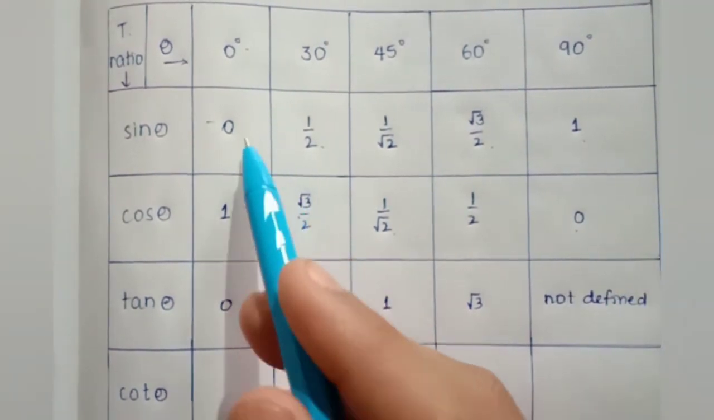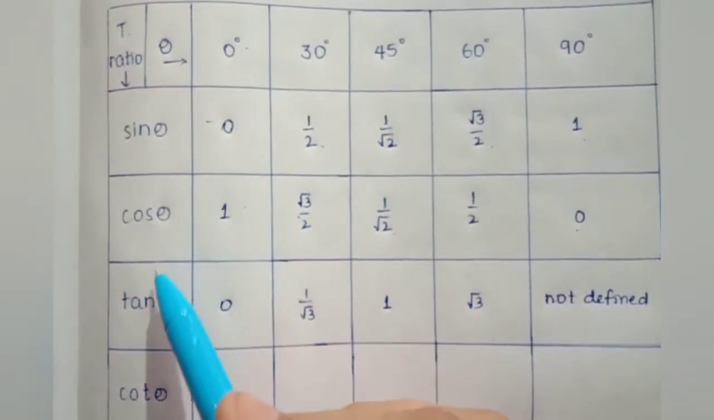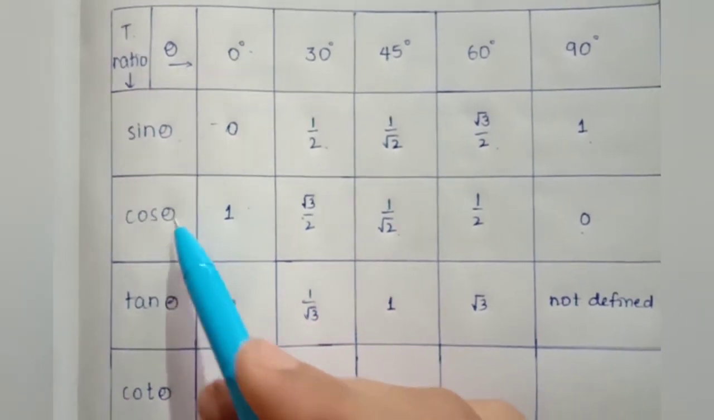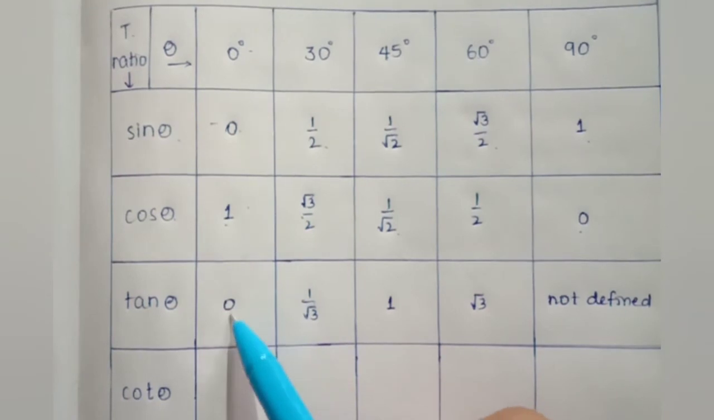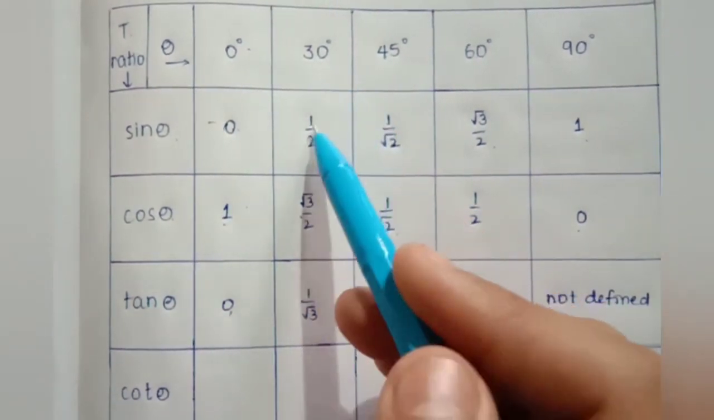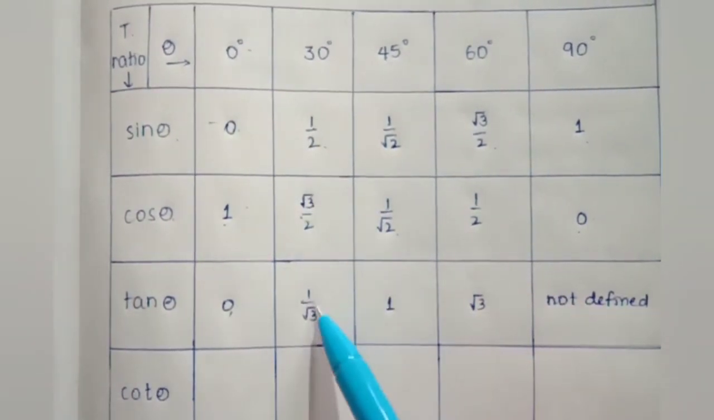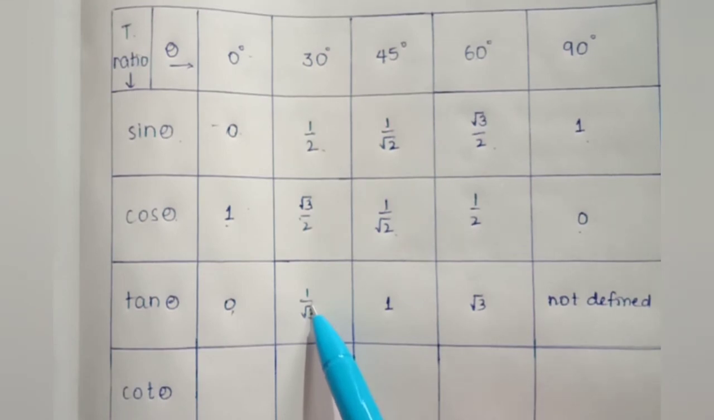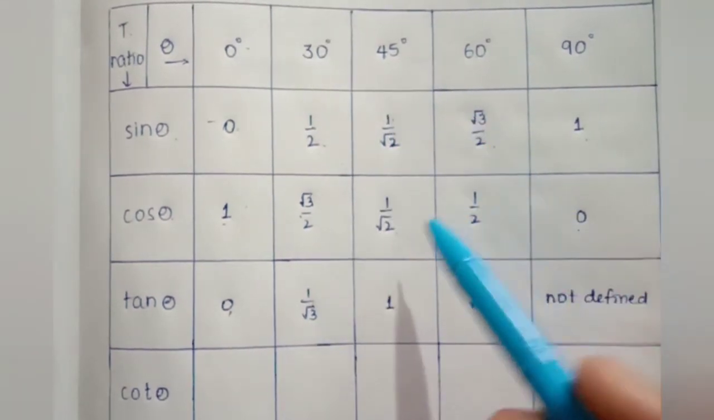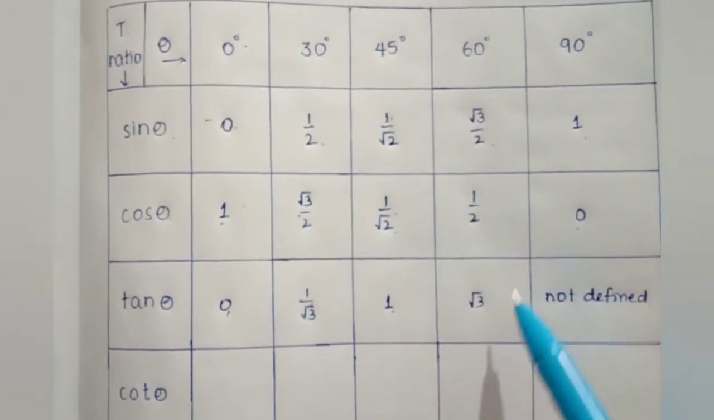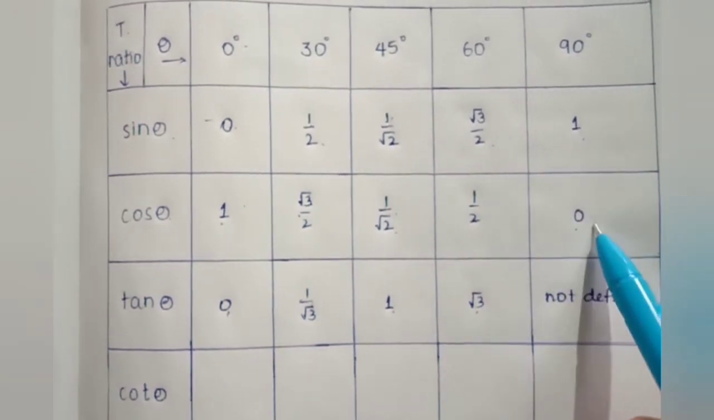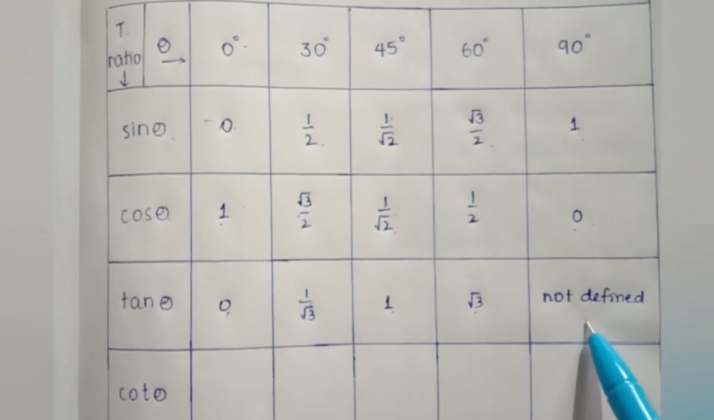Then tan, as we know, tan theta is equal to sin theta by cos theta. Divide them. Tan theta equals 0 by 1, which is 0, and 1 by 2 divided by root 3 by 2 is 1 by root 3. 1 by root 2 divided by 1 by root 2 is 1. Root 3 by 2 divided by 1 by 2 is root 3, and 1 by 0 is actually not defined.